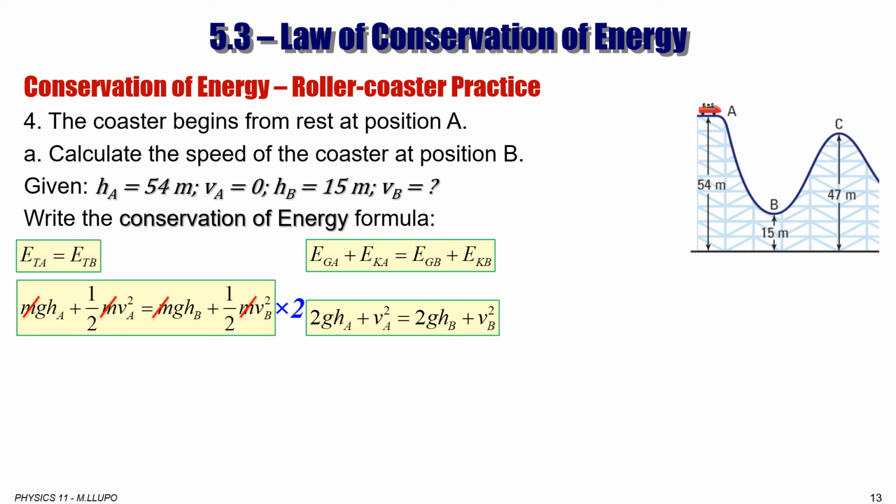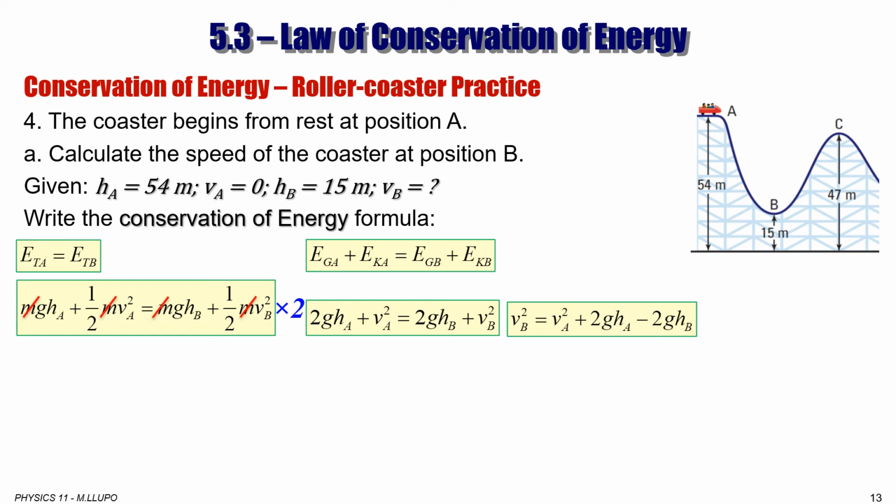Now we're looking for Vb, so you can isolate the variable. Vb squared is equal to Va squared plus 2gHa minus, we move that 2gHb to the other side of the equation and it becomes negative, so minus 2gHb.